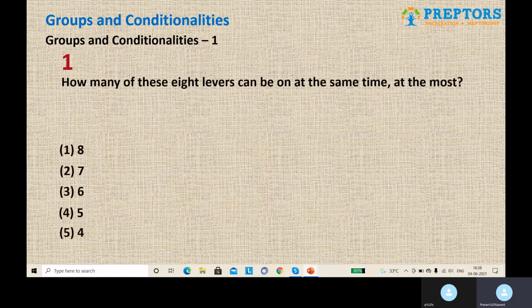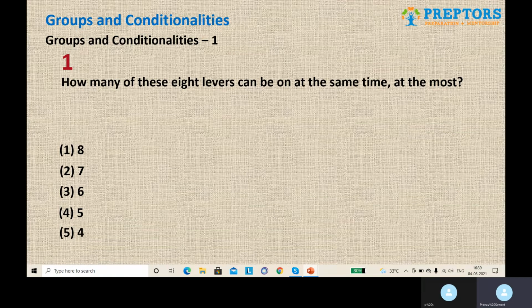Move to the question. How many of these 8 levers can be on at the same time at the most? Now, at the most means maximum. So the question is, maximum how many levers can be on at the same time out of these 8 levers?